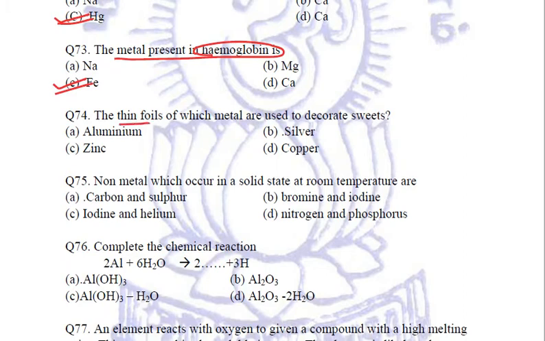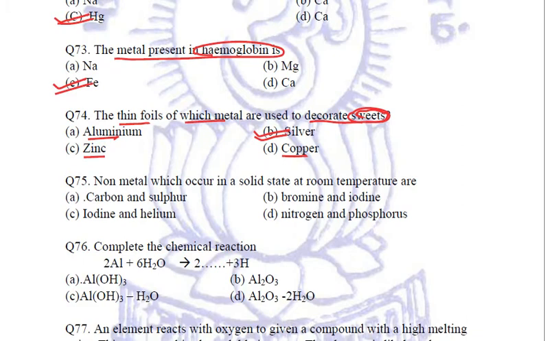The thin foils of which metals are used to decorate sweets? Now, when we are talking about sweets, it is silver. It's not aluminium or zinc or copper. It is silver metal. But if the question were about the thin foils of which metals are used to make medicines, that is aluminium. Fine. Silver is used to decorate sweets.